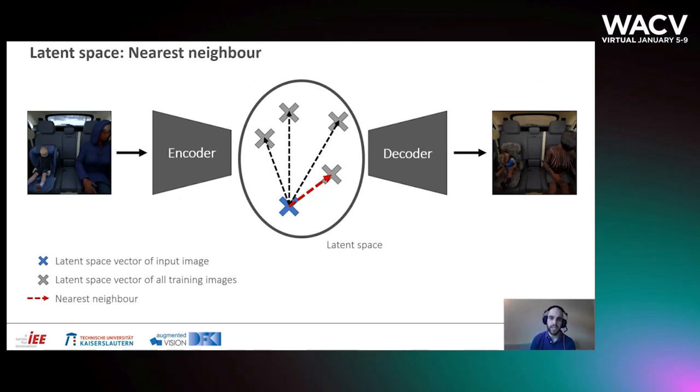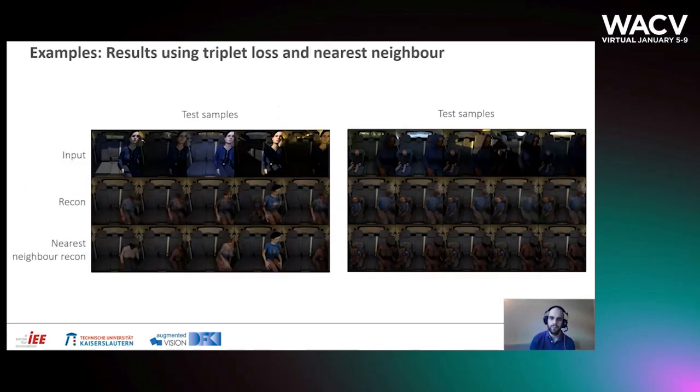The triplet loss induces an L2 norm in the latent space, such that the nearest neighbor search is more meaningful. By reconstructing the nearest neighbor of the latent space vector of the input image, we can achieve a class-preserving reconstruction. The label of the nearest neighbor can then also be used as a classification prediction. Combining the partially impossible reconstruction loss with the triplet loss and nearest neighbor search, we can achieve good results on the test images as well.